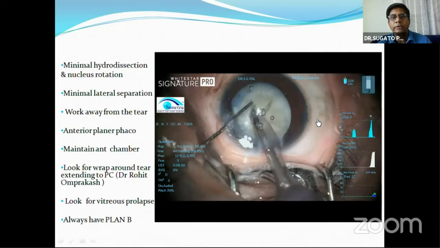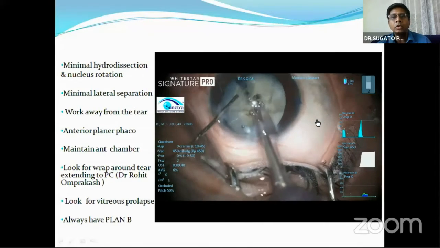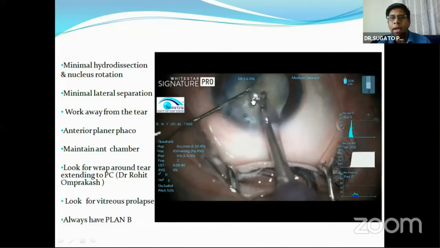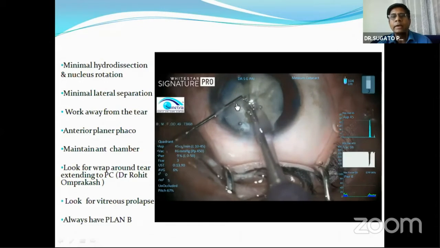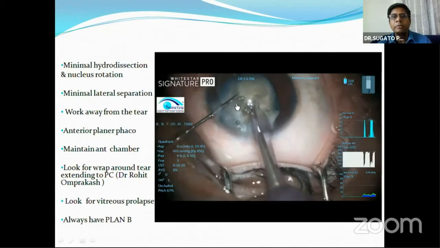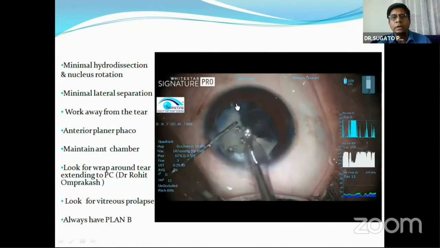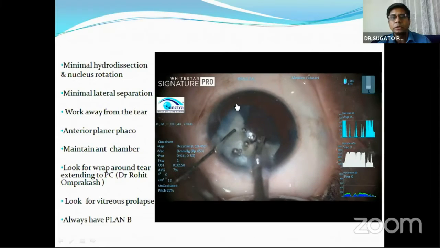You have to be very gentle, not too much rotation, don't rush, and try to do the movement away from the tear. Here the tear extension is on this side, so I am moving my nucleus away when I'm cracking. And once I have got a good crack, I am removing the nucleus very slowly in the anterior iris plane, not in the back, so that I'm not putting that much pressure on the iris.